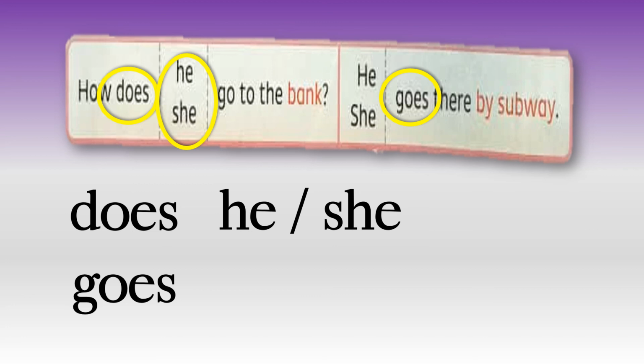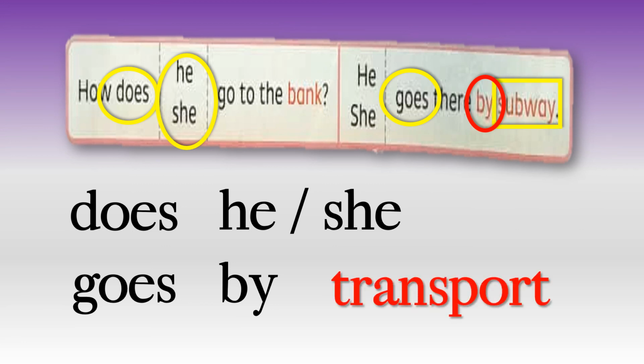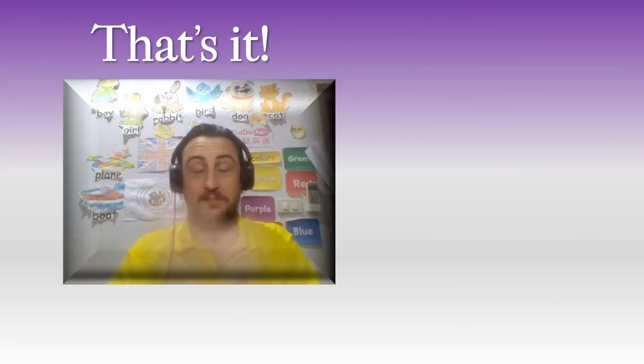So if we look here, he goes. And then we use this word by, okay? By. Doi, by. And then we use the transport word. Subway, car, taxi, on foot. Okay? Is this quite easy? I think so. Really, all we have to remember is changing does in the question and goes in the answer. Okay? Shall we practice? That's it. That's everything. Do you remember it?